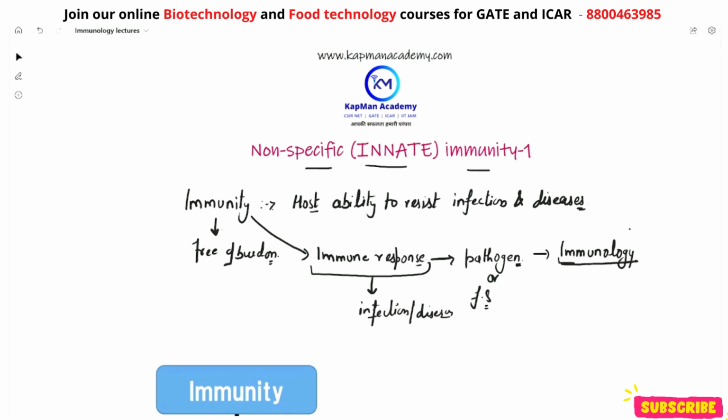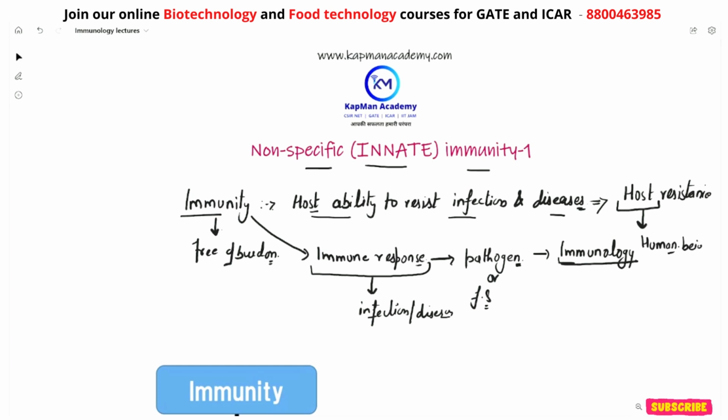And basically immunity is your host ability to resist infections and diseases. So immunity is also known by the name host resistance, right? Let's take an example of a host, which is a human being, or you can say the animals.